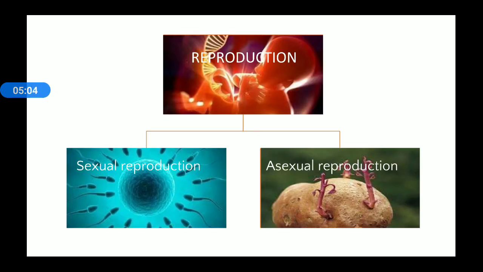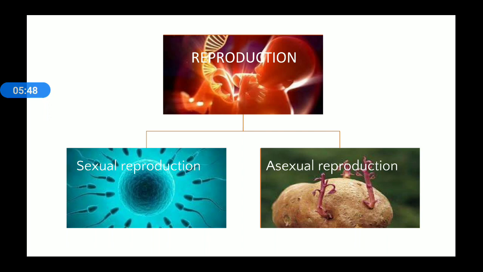Now, what are the types of reproduction? There are two types, sexual reproduction and asexual reproduction. We will cover this in detail, but in short, we can write that sexual reproduction is a process by which two organisms of different sex are involved and their gametes get fused to produce a young one. But in asexual reproduction, mainly a single parent is involved. In sexual reproduction, two parents are involved, male and female, but in asexual reproduction, a single parent is involved. Two parents are not involved in asexual reproduction.